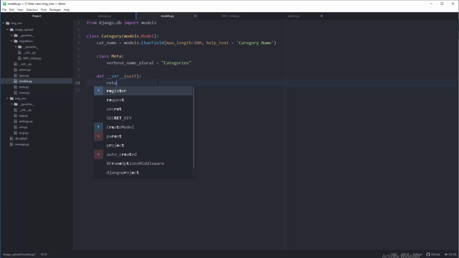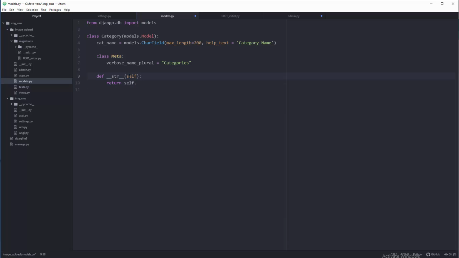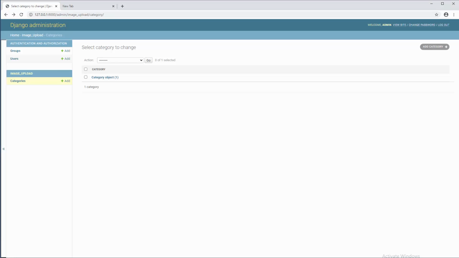So return that specific self, and specifically in that self we're gonna target this category name, because you can have many of these columns, but now for representation in Django administration we just care about one column. It's enough for now. And guys, that's pretty much it. Let me refresh, and there you go, you have it for real.